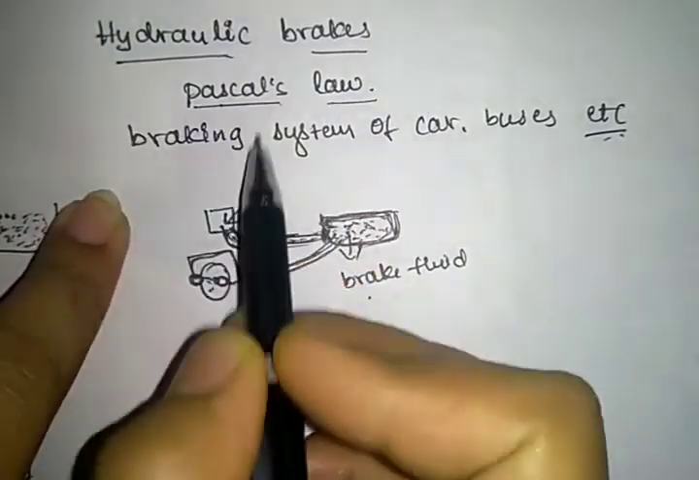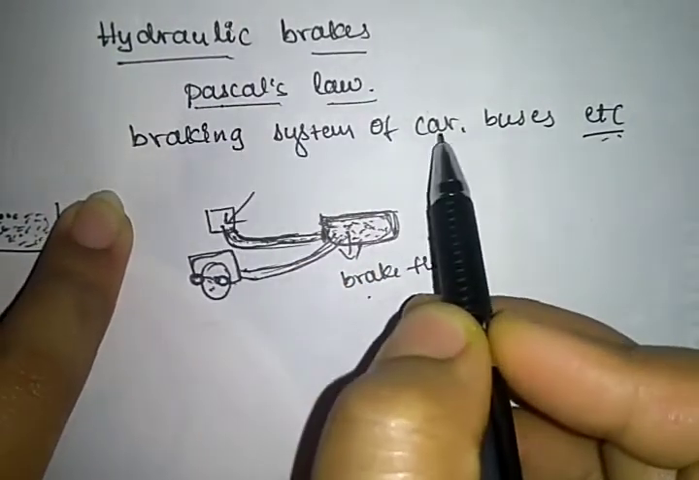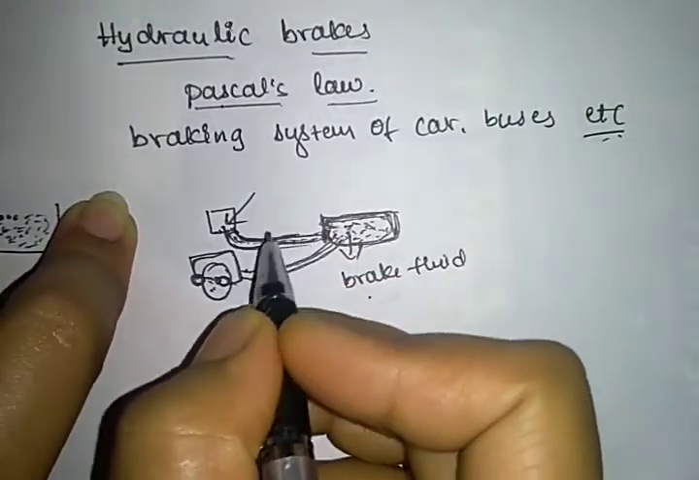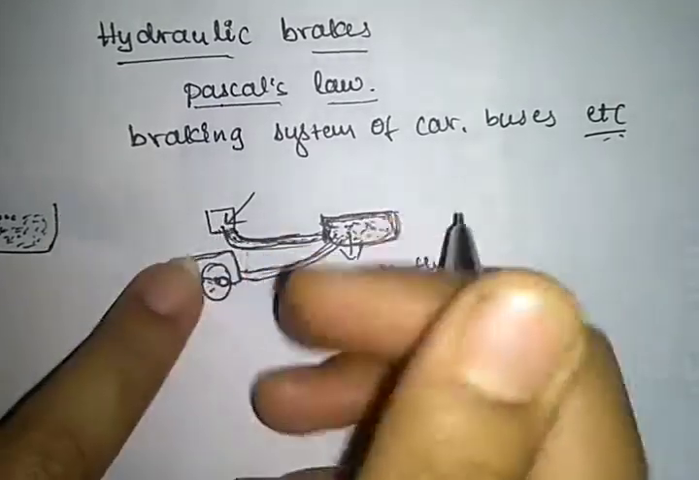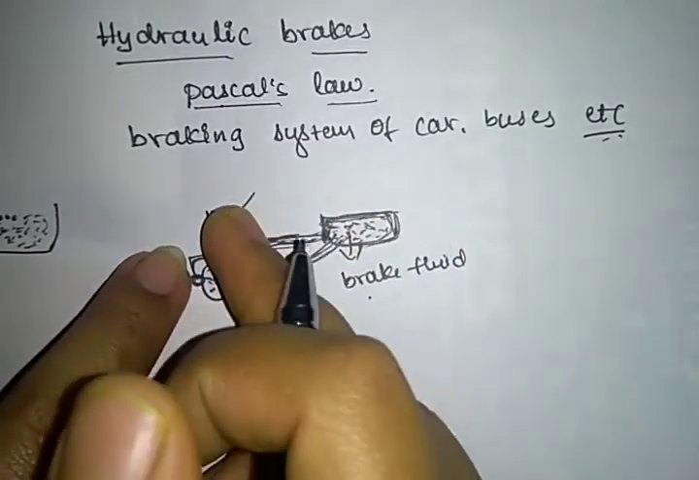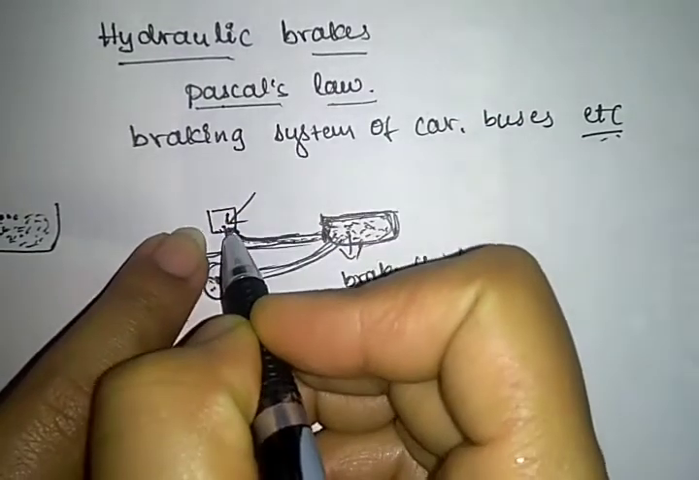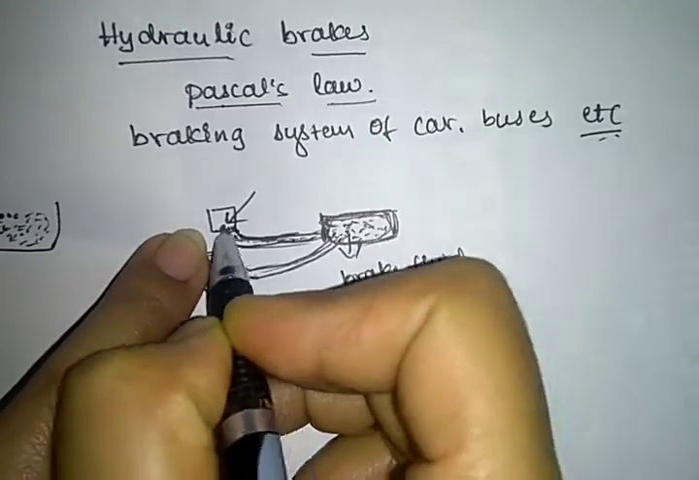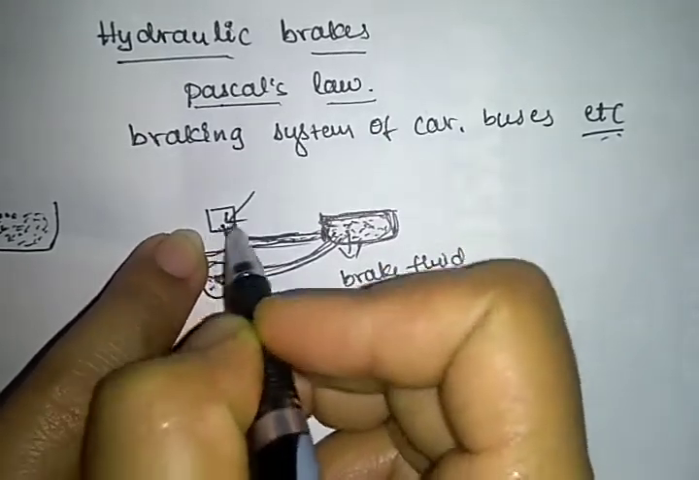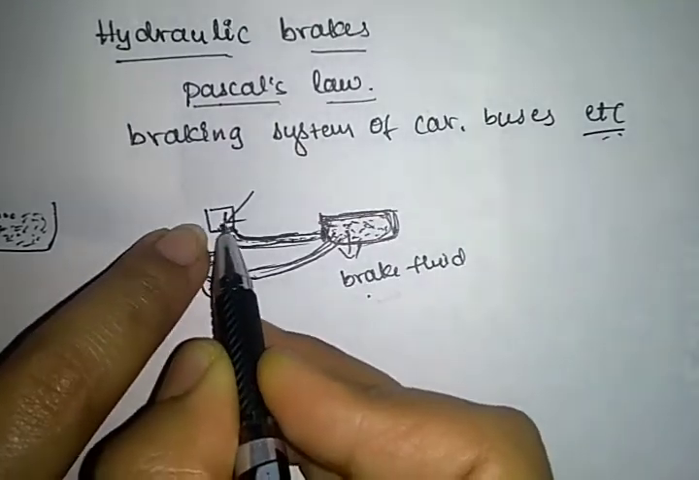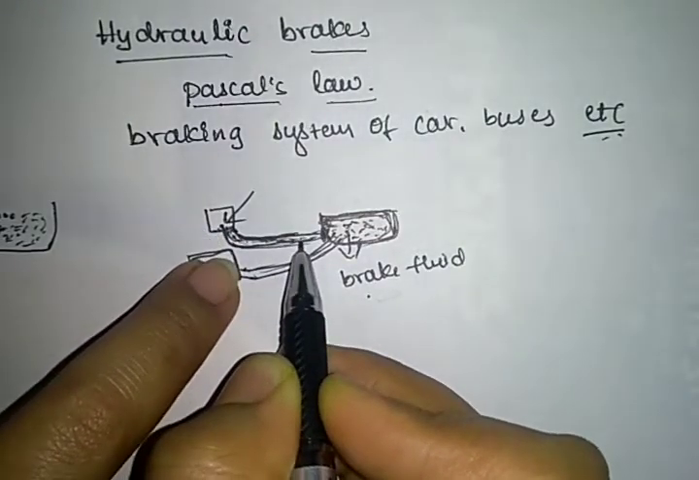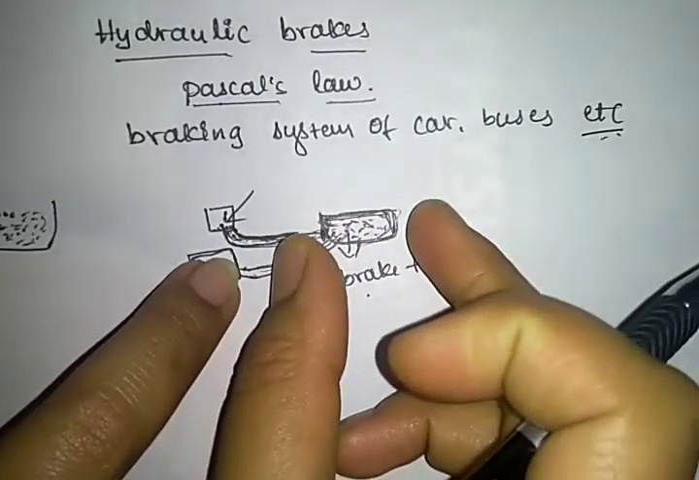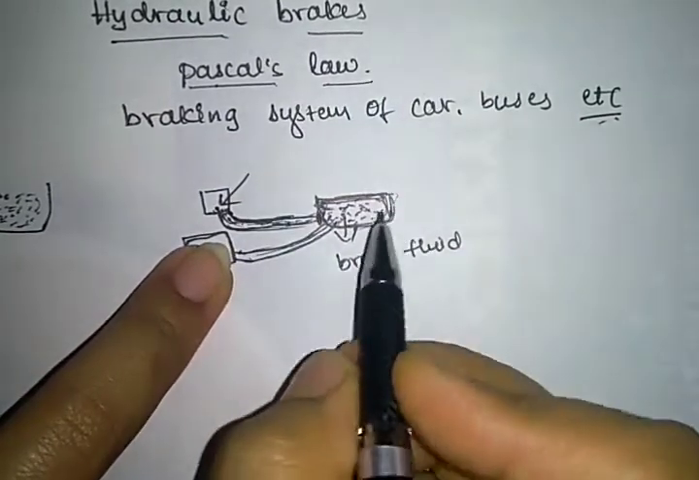In the braking system of cars, buses, etc., they have a pedal system, right? If we apply extra pressure, a force, to the pedal, if we suddenly put a brake, then we push the pedal. The pedal is connected to a wire, then it is connected to a brake fluid master cylinder which consists of a brake fluid.